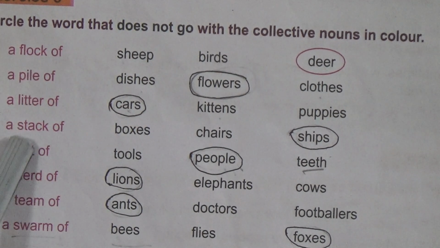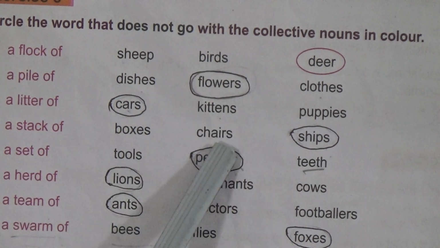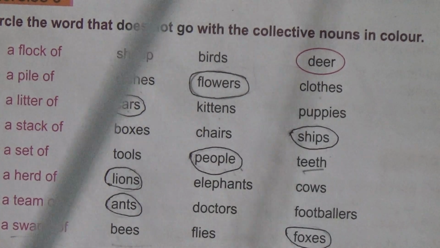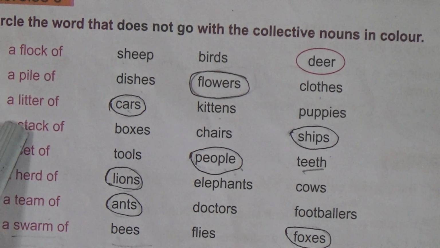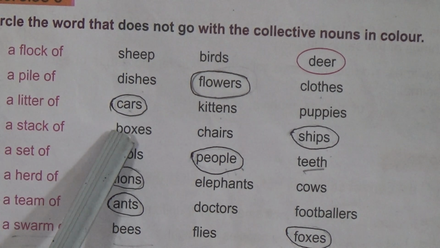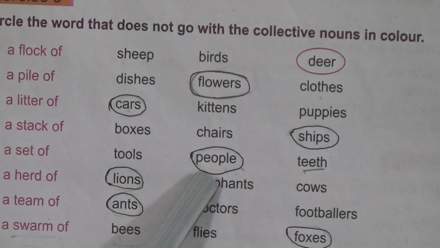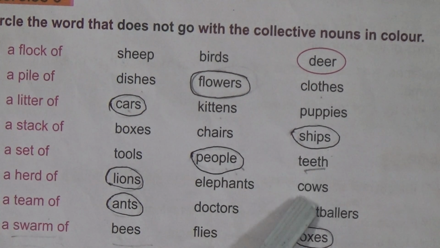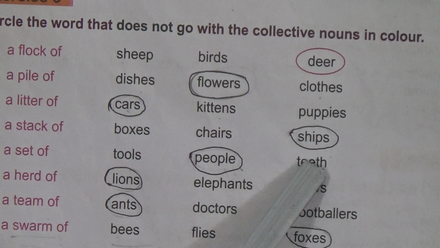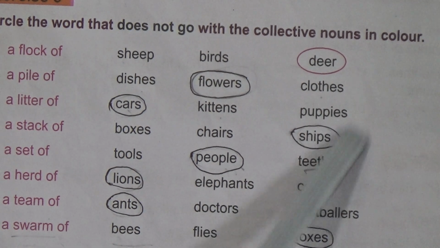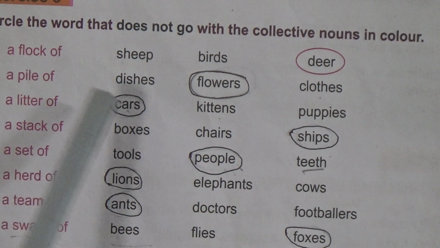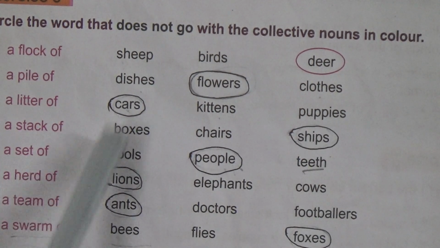Then number 3, a litter of cats, kittens or puppies. Which word do we have to circle here? Yes, cats. Okay. Then number 4, a stack of boxes, chairs, sheep. Which word is correct here that we have to circle? Yes, here the third word, sheep. Okay, a stack of sheep. We have a stack of what?